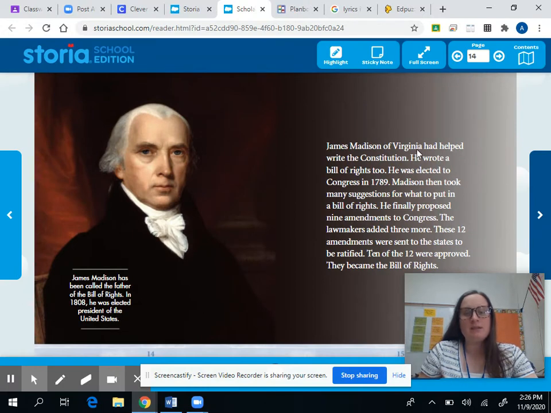James Madison from Virginia helped write the Constitution. He wrote a Bill of Rights too. He was elected to Congress in 1789. Madison then took many suggestions for what to put in a Bill of Rights. He finally proposed 9 amendments to Congress, and the lawmakers added 3 more. These 12 were sent to states to be ratified. 10 of them were approved, and they became our Bill of Rights.